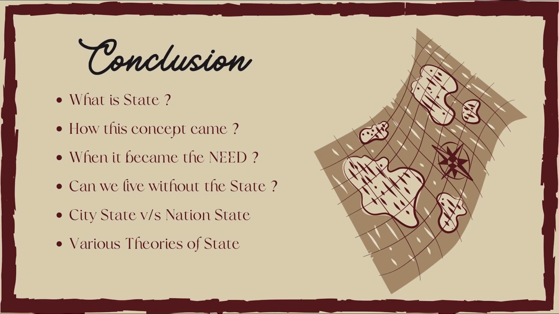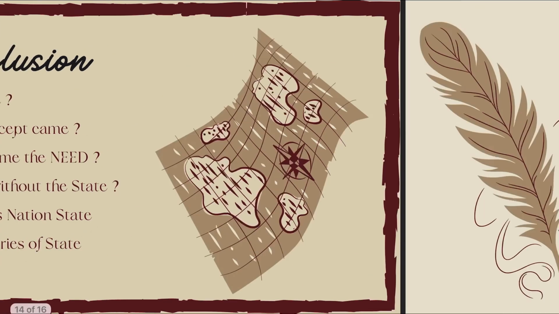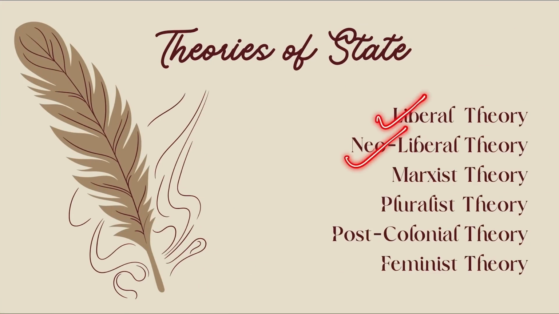We have now totally understood what the state is, how it came, when it became a need, whether we can live without it or not, and terms such as city-states and nation-states. And we are all set to move further and look at various different theories of the state, like liberal theory, neoliberal theory, Marxist theory, pluralist theory, post-colonial theory, feminist theory. All of these are in our syllabus. So in the very next video, we will be starting with theories of state.